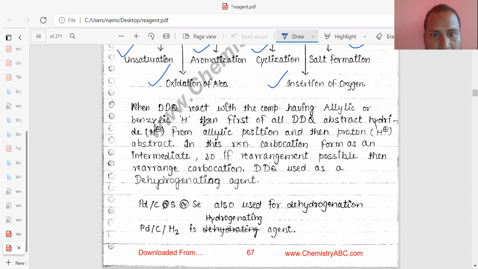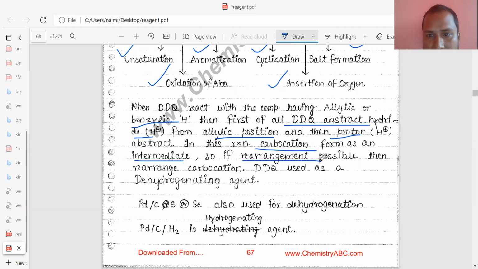When DDQ reacts with a compound having allylic and benzylic hydrogen, first of all DDQ abstracts the hydride from the allylic position and then a proton is abstracted. In this reaction a carbocation forms as an intermediate. If rearrangement is possible, then the carbocation rearranges. DDQ acts as a dehydrogenating agent.